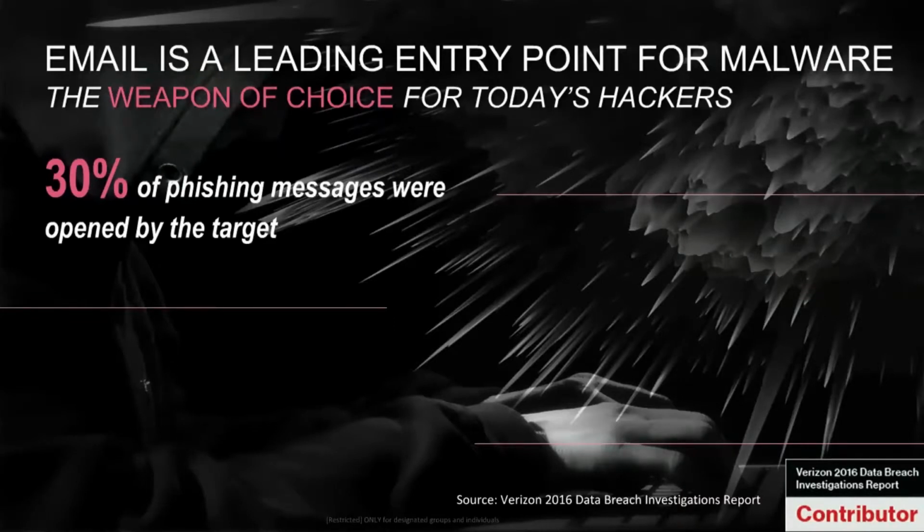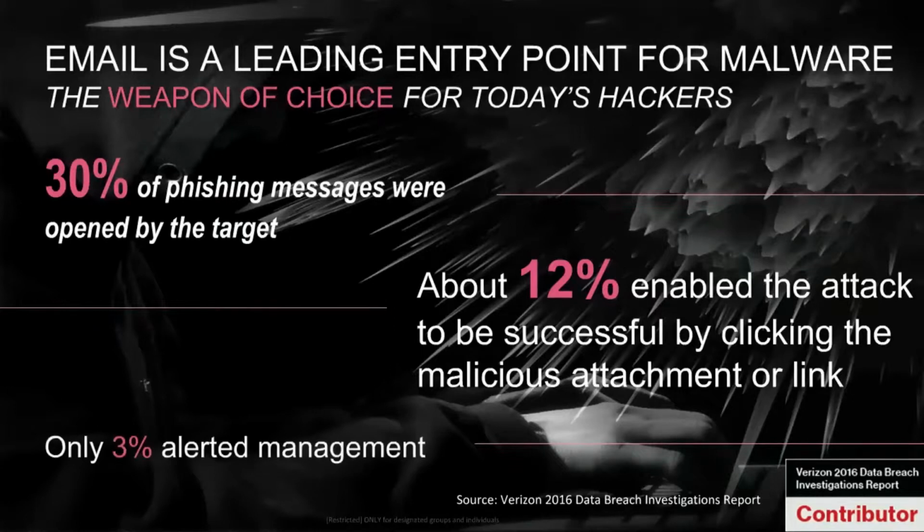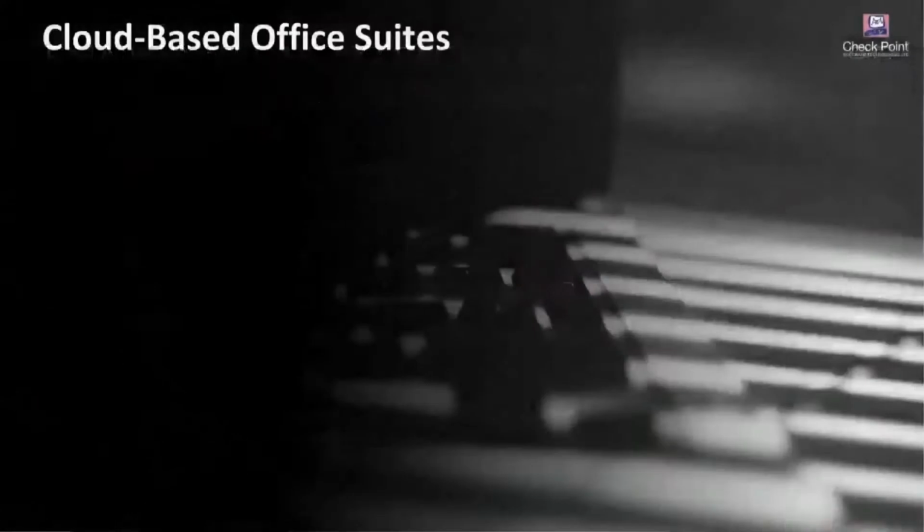So we look at some of the numbers. 30% of all phishing messages were opened by that target. What's that mean? That means 1/3 of all your users are actually opening these. And about 12% of those are actually successful in delivering some sort of malicious attachment or link to those users. And where this becomes concerning, 3% of those are actually alerted to management.